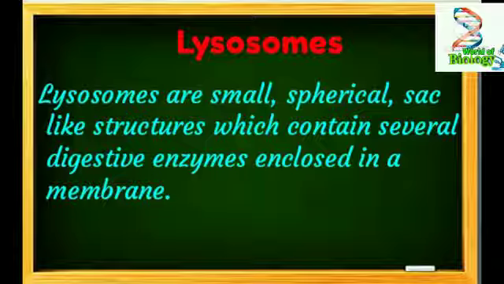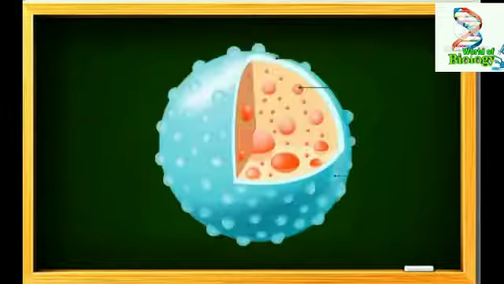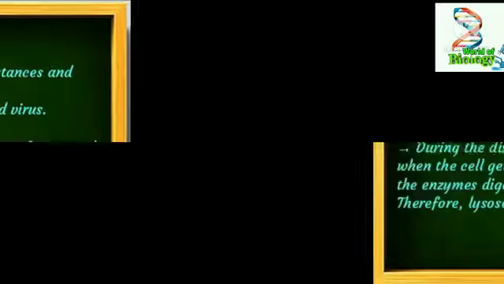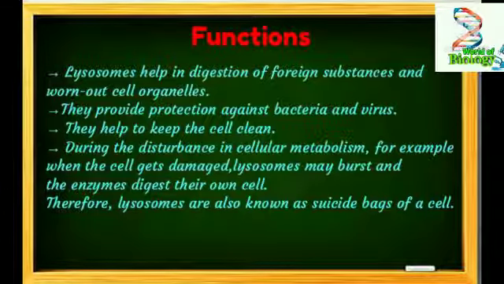So our next topic is lysosomes. Lysosomes are simple, tiny, spherical, sac-like structures evenly distributed in the cytoplasm. Each lysosome is a small vesicle surrounded by a single membrane and contains powerful enzymes. These enzymes are capable of digesting or breaking down all organic materials. These lysosomal enzymes are made by rough endoplasmic reticulum.